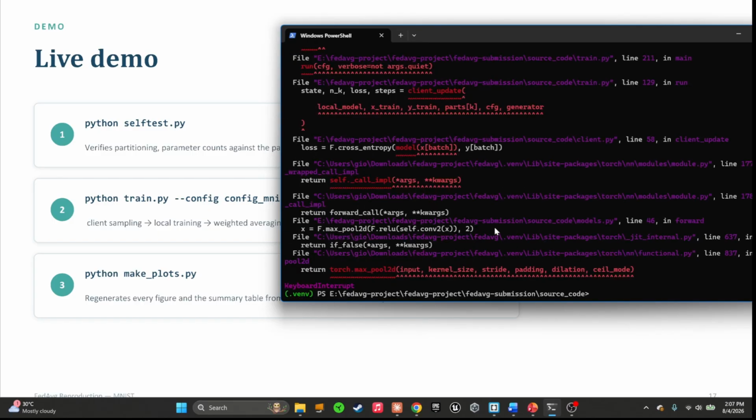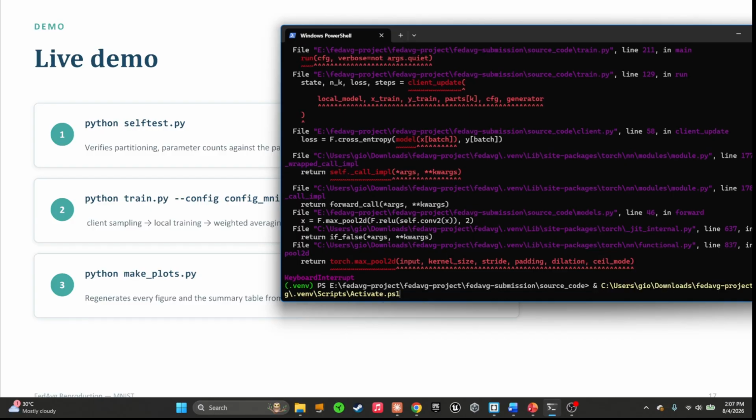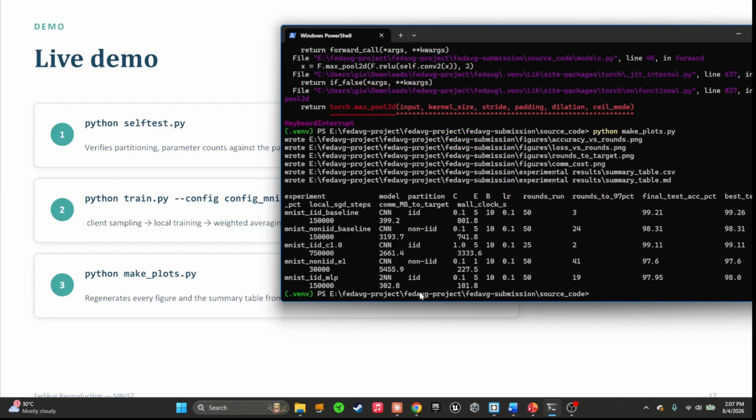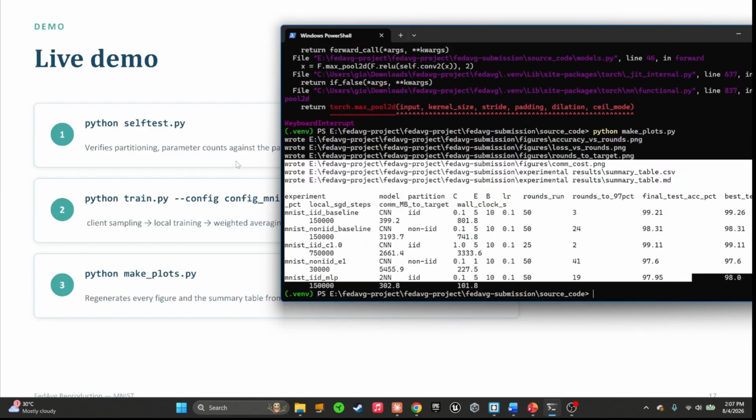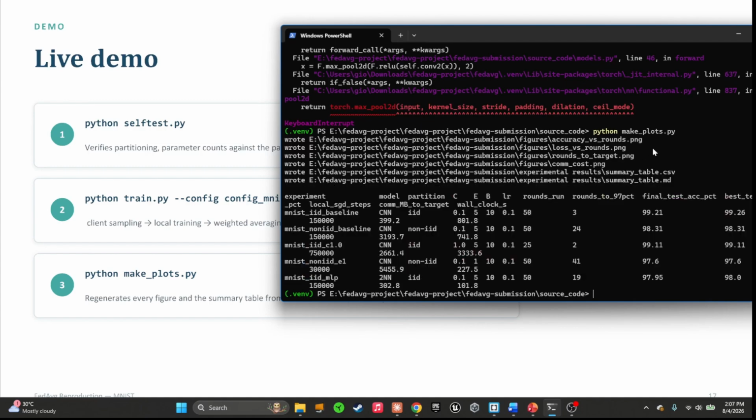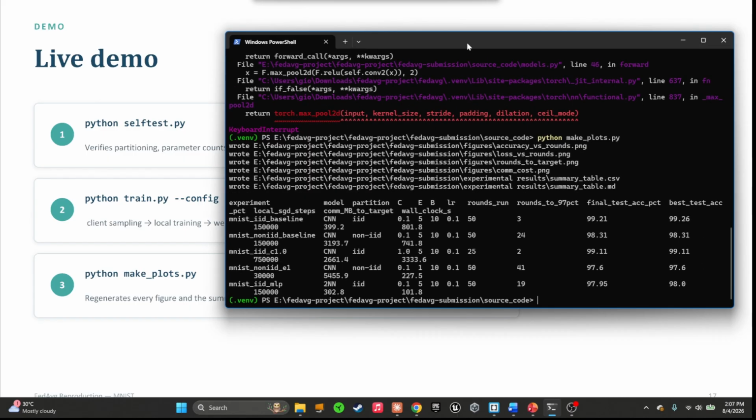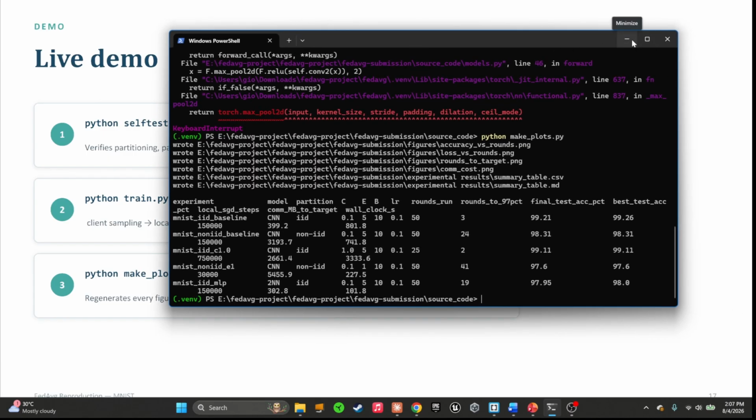And then finally, let's say all the rounds went through. You just need to run Python make plots, and that will write your results and make these images where you can analyze all the results. Actually, those images are some of the ones we showed earlier. So as you can see, this is how we got the whole thing to work.